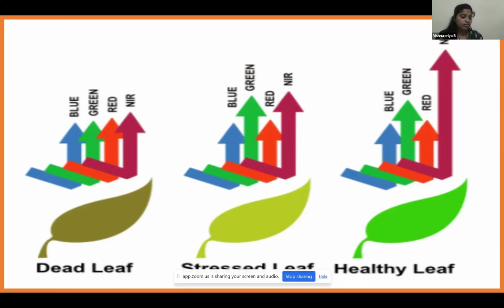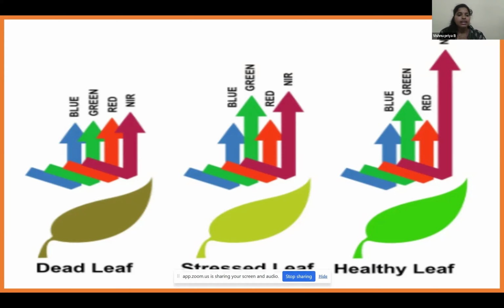The healthy leaf reflects more green light, so the chlorophyll content will be high and the plant will be very good. The stressed leaf reflects very low green light and the chlorophyll content will be somewhat low when compared to the healthy plant. The plant falls under the stressed condition because of the green and red light absorption.